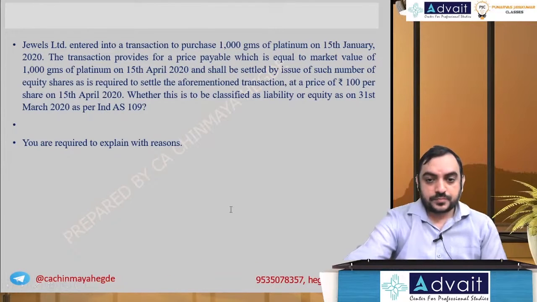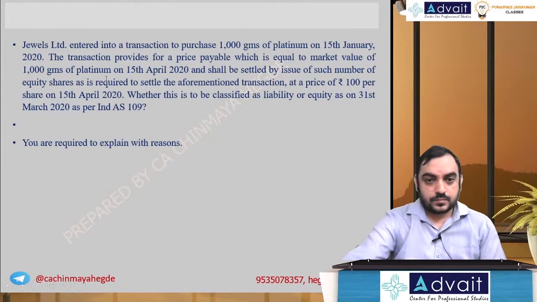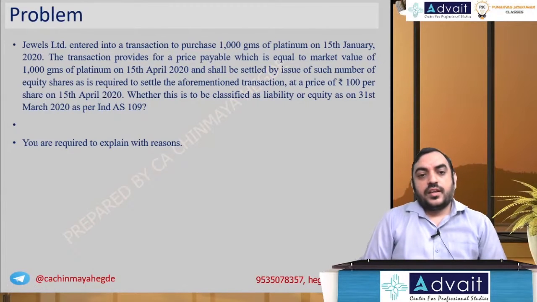Next, Jewels Limited entered into a transaction to purchase 1000 grams of platinum on 15th Jan 2020.